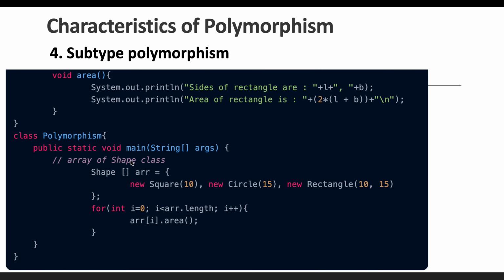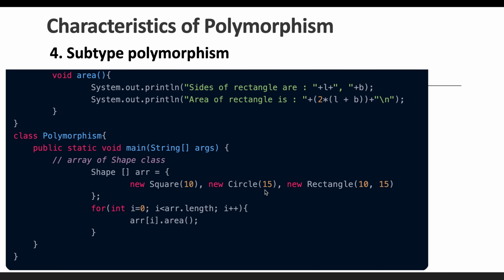So let's say we want to calculate the area functionality for all of the classes. Instead of creating each class and then calling the area method, we can do something like this. We can create an array of all the classes, and we can simply pass the constructor with different values.